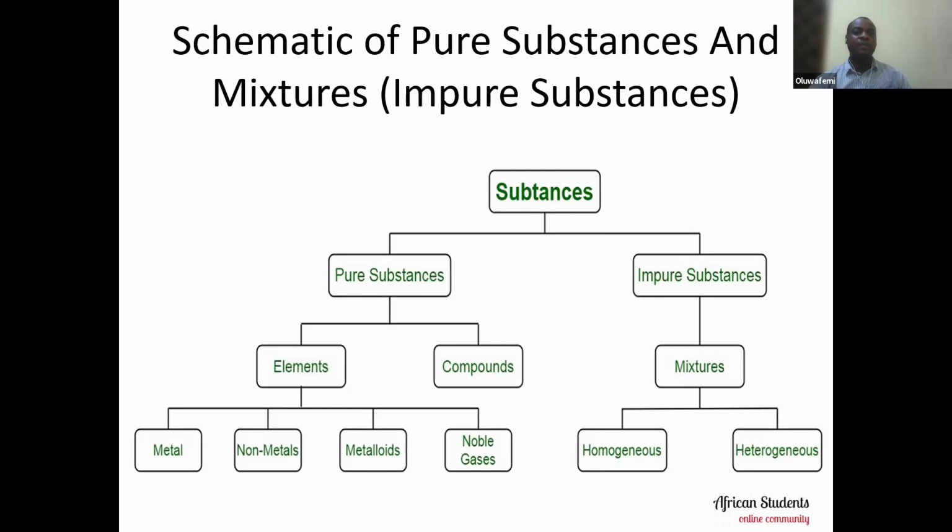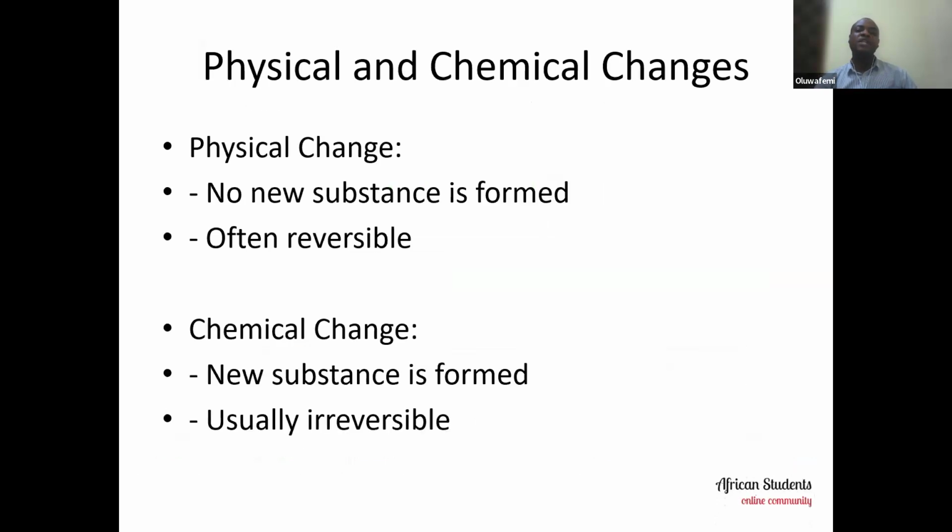All righty. Having said that, let's talk about physical and chemical changes now. What are they? Physical changes are changes in which no new substances are formed, and they are often reversible. Chemical changes, on the other hand, are changes in which new substances are formed, and they are not usually reversible.